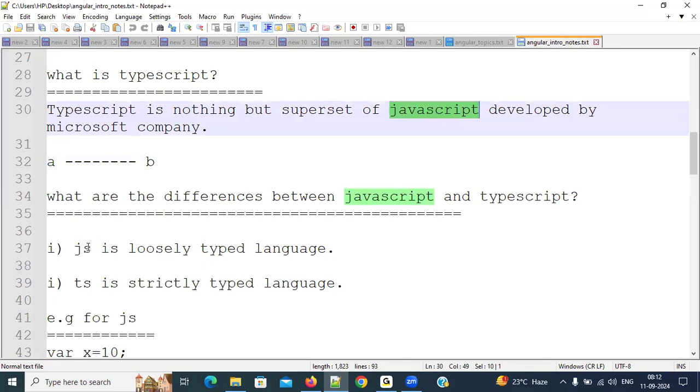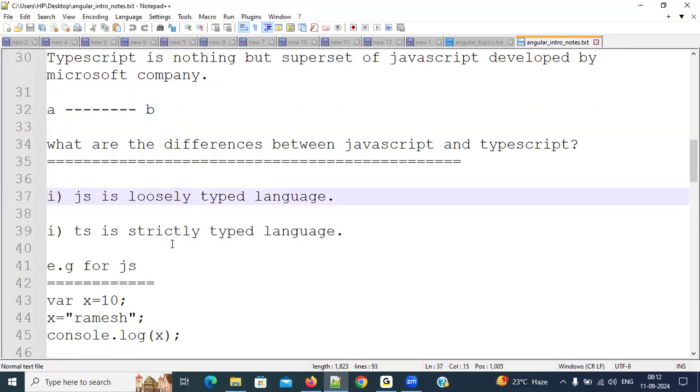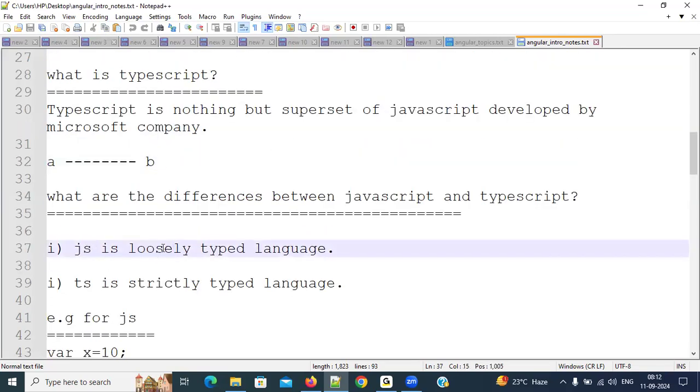The first thing is JS is a loosely typed language. JS stands for JavaScript, TS stands for TypeScript. TS is a strictly typed language. Loosely typed means however we program, we get the output. Strictly typed means we need to write the proper thing, and only then will we get the output.